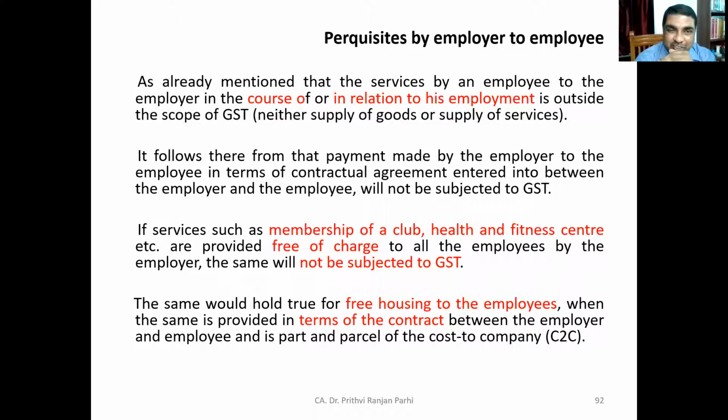And since that is not a supply, payments made by the employer to the employee in terms of the contractual agreement entered into between the employer and employee will also not be subjected to GST. So payments mean the salary payments. Salary payment will not be subject to GST, because the supply of services by the employee to the employer does not come within the purview of GST.